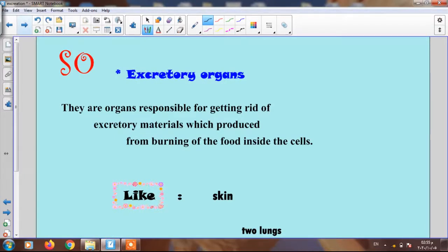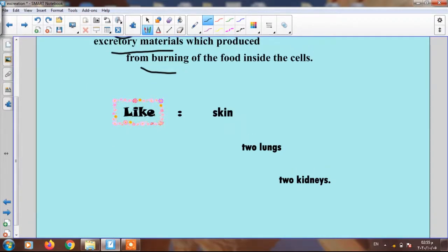From what I said, junior 6, we can conclude what the excretory organs are. Define excretory organs. They are organs responsible for the function of getting rid of excretory materials which are produced from burning the food inside the body cells. Like what? Like, as I said, the skin, the two lungs, and the two kidneys.